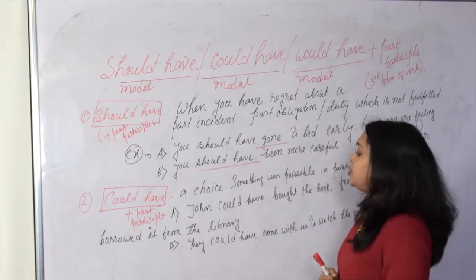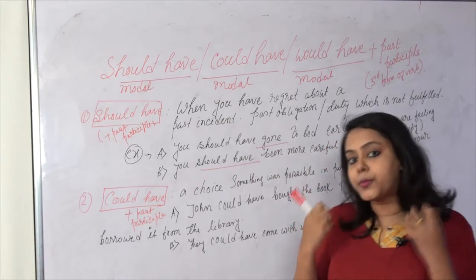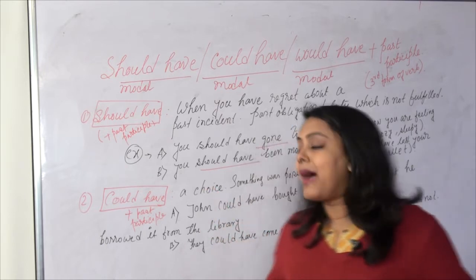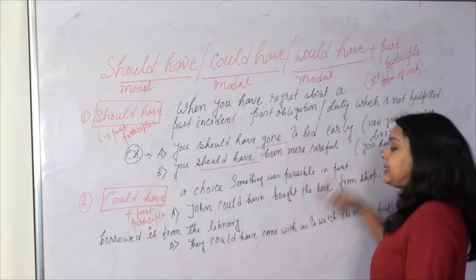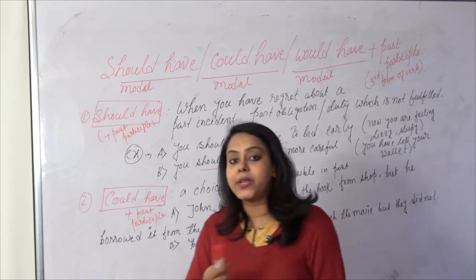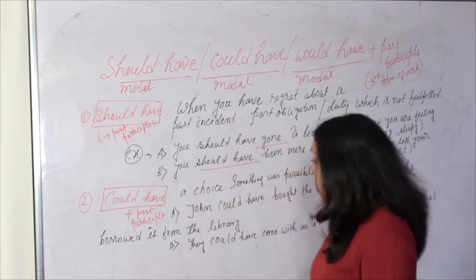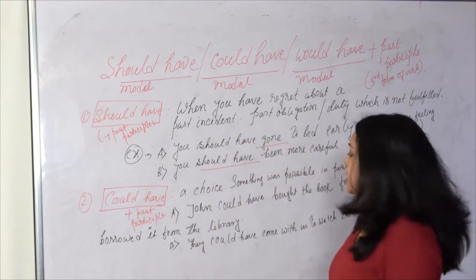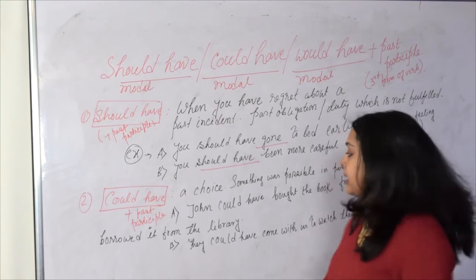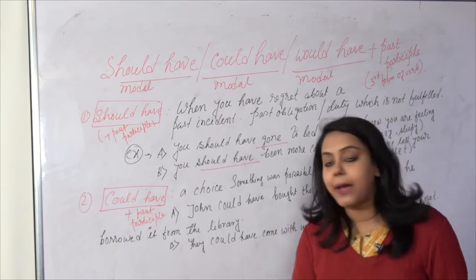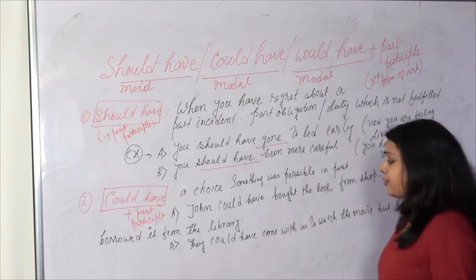It's a matter of choice picked by John, and here I am using could have when it's a matter of choice.